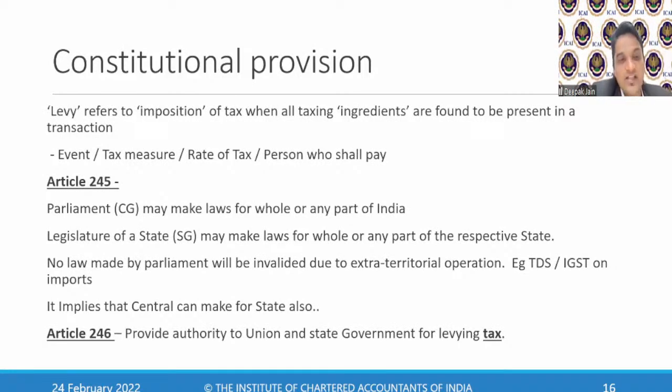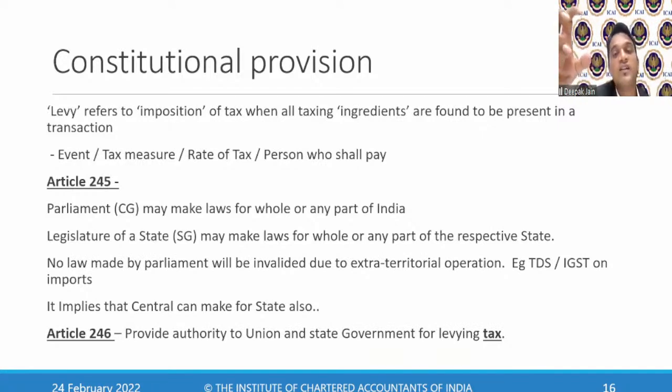Then further it says no law made by the Parliament will be invalidated due to extraterritorial operation. So if any law has been made or passed and it has any extraterritorial element, wherein it is trying to collect taxes on anything outside its jurisdiction, then it shall not be invalidated just because it has an extra-jurisdictional element. This protection is given under Article 245, which says that no law made by the Parliament shall be invalidated due to any extraterritorial operation.